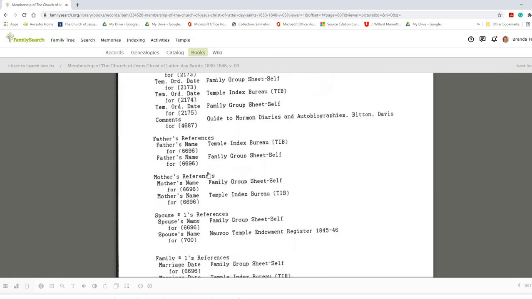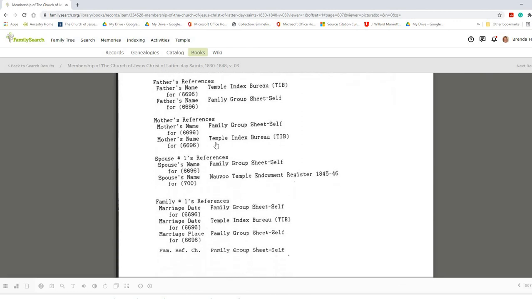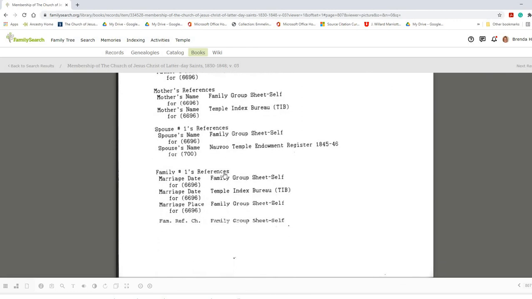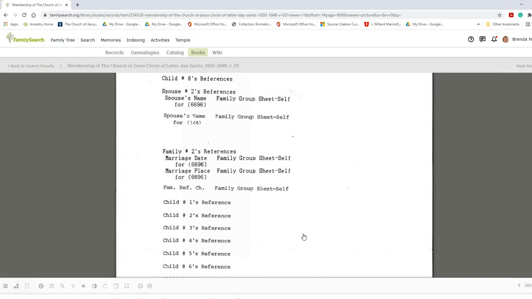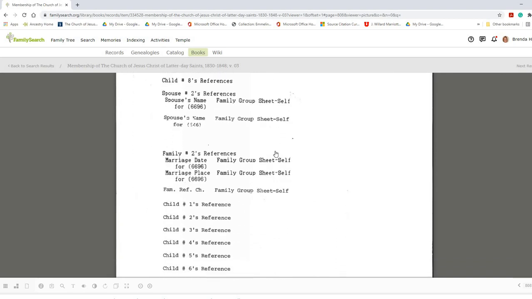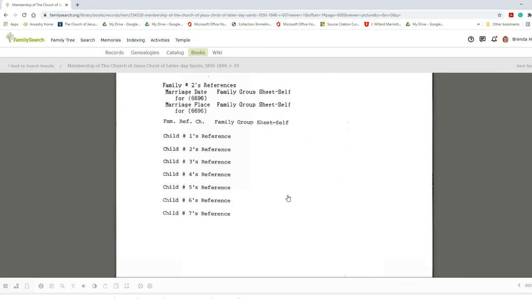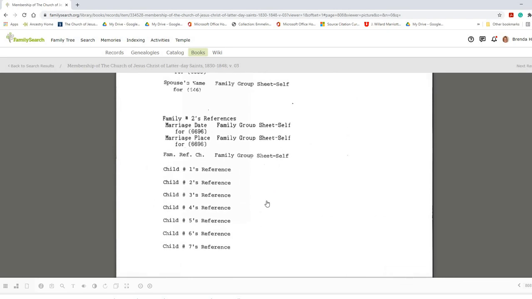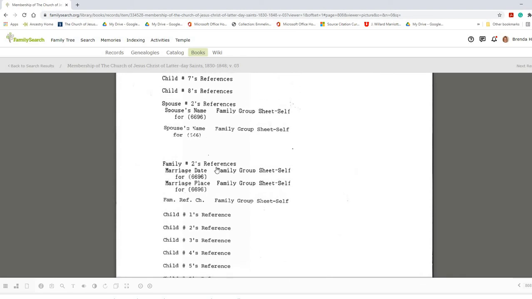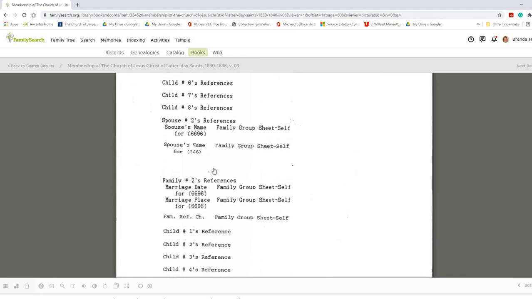So let's see what else we have. The mother references are from the TIB, so that's good. We can look that up. Marriages are from family group sheets, so we need to find some better references for that. Now, a lot of this is from family group sheets, so we just need to find a little more ordinance information on that. But that's how you read the Membership of The Church of Jesus Christ of Latter-day Saints. It gives you some good information and definitely a trail to follow.